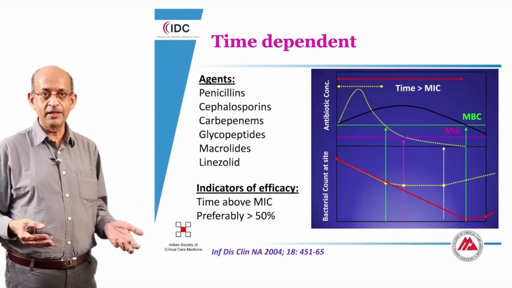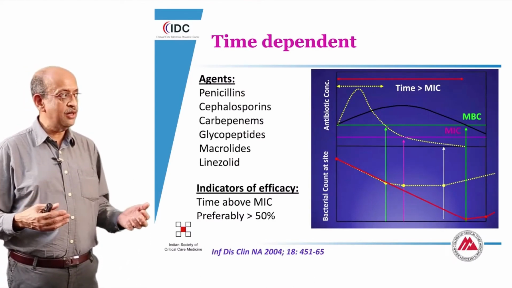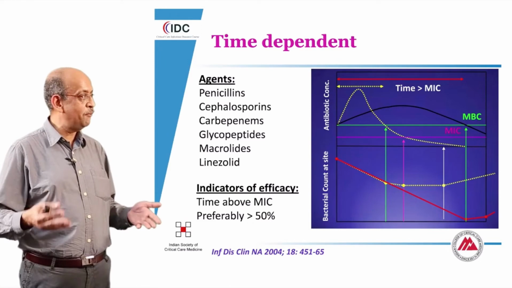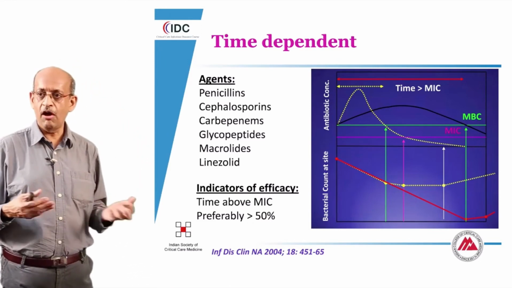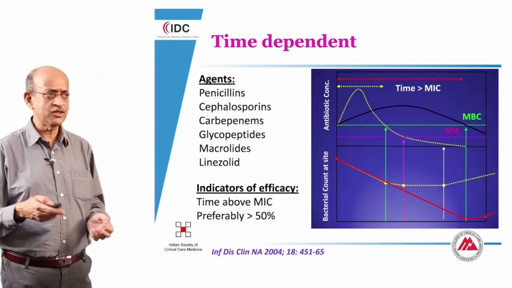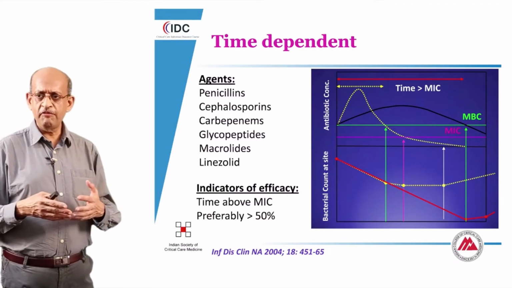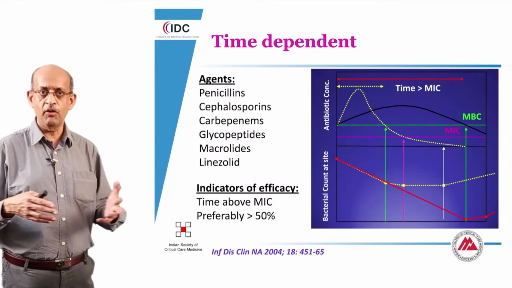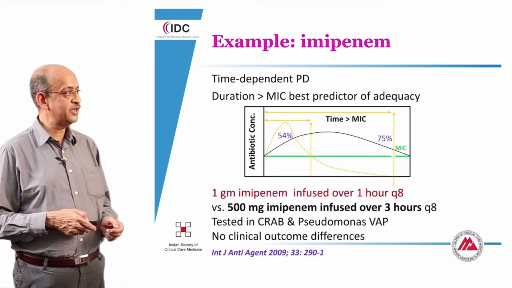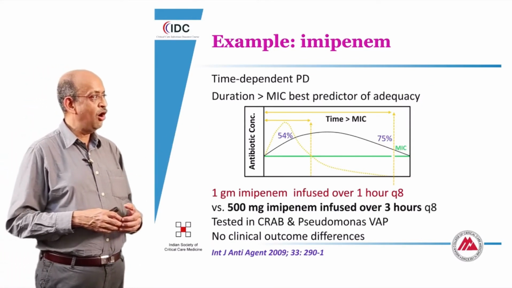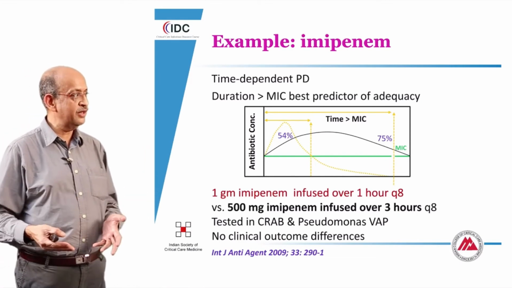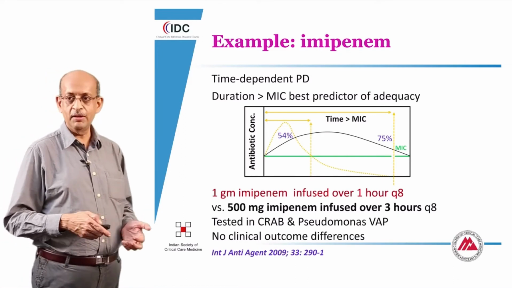Time-dependent killing is another mechanism where the persistence of the antibiotic concentration above the MIC is very relevant. The longer it stays above the MIC, the greater the efficacy of the antibiotic. This is very classical of the beta-lactams, and under these circumstances, the dosing of these beta-lactams is preferably given as a continuous infusion to be more effective, and the duration of time over the MIC is what is relevant for the bactericidal kill. Here again is a small amount of data on the efficacy of a carbapenem, where a continuous infusion of a carbapenem is associated with better clearance of the organisms in contrast to intermittent bolus dosing.